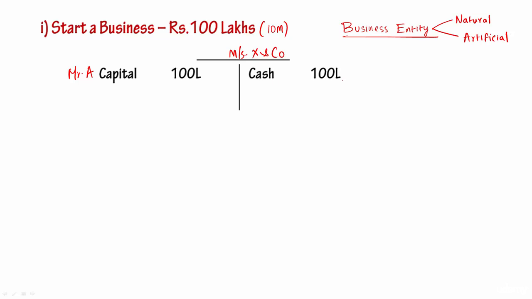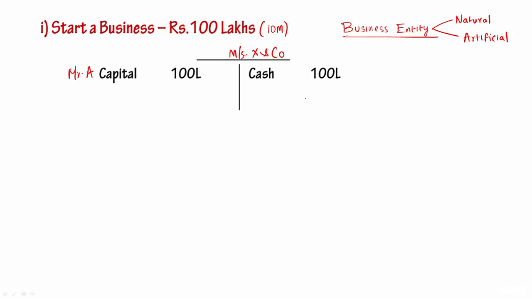X and Co. in the form of cash because they have not yet consumed it. So now I have prepared a simple statement where on one side I have shown from where this money has come to this business, that is from Mr. A's capital 100 lakh, and how that money is available now. It is available in the form of cash, 100 lakhs.